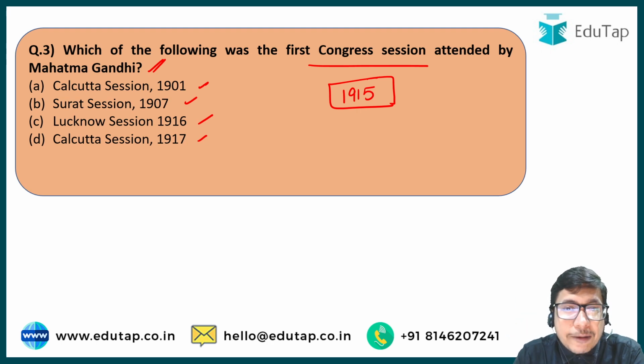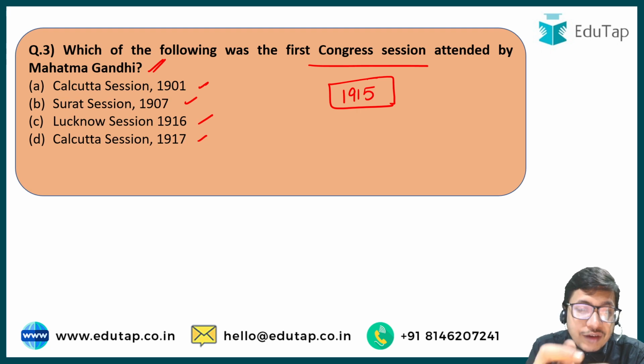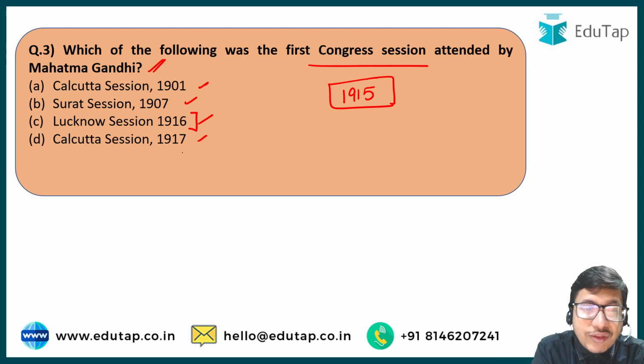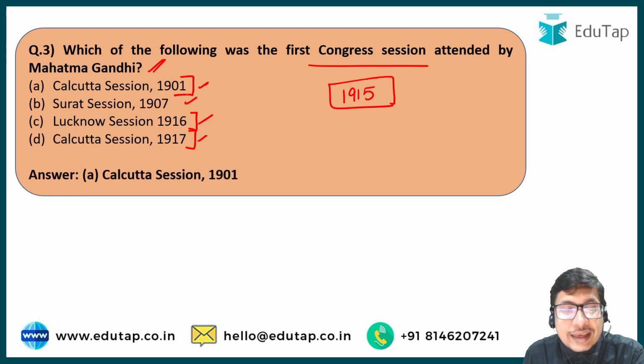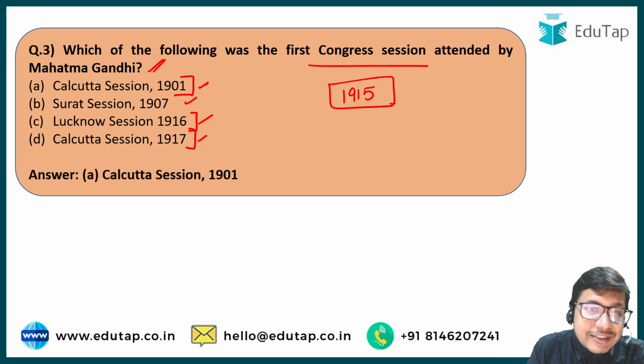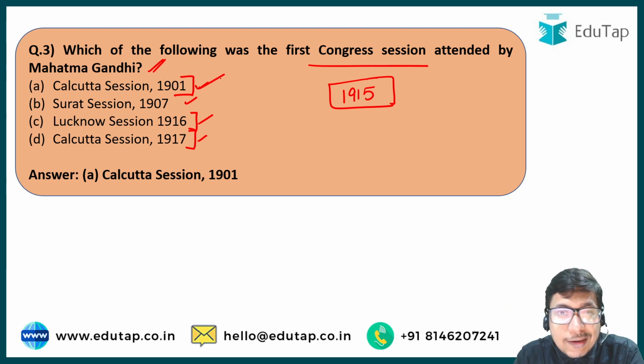But before that, Gandhiji was very active for the emancipation of Indians and other Asians and people of color in South Africa. And in South Africa, his campaigns were also garnering moderate success. So many of us will guess that the correct answer is either the Lucknow session of 1916 or the Calcutta session of 1917, but the correct answer is not any of them. The correct answer is Calcutta session of 1901. Option A is the correct answer, because Gandhiji for the first time attended a Congress session in Calcutta in 1901.